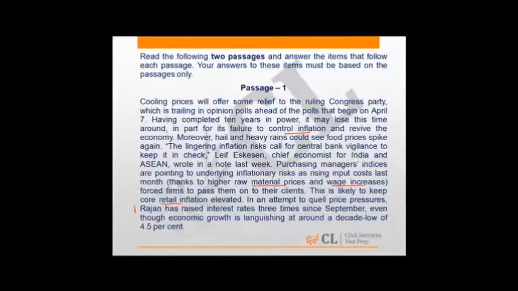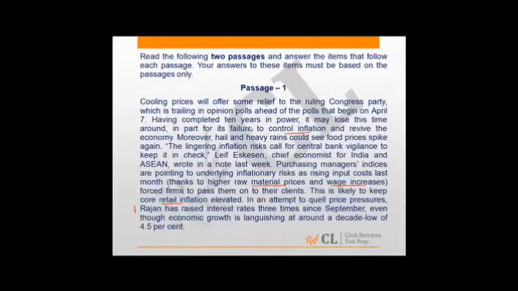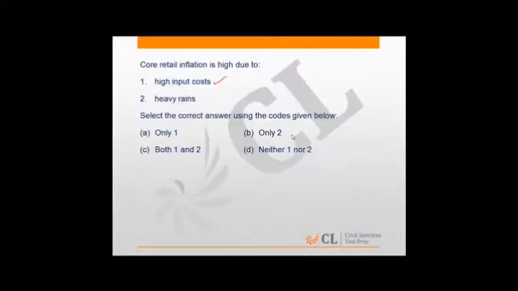So let's look at the questions now. Core retail inflation is high due to, of course, this is a direct reference to high input costs, which is the material costs and the wages. It doesn't talk about heavy rains. Only thing is it says heavy rains could see food prices spike again. So it's not talking about heavy rains being a reason for high food prices. Hence, from the given choices, only choice 1 or choice A is correct.